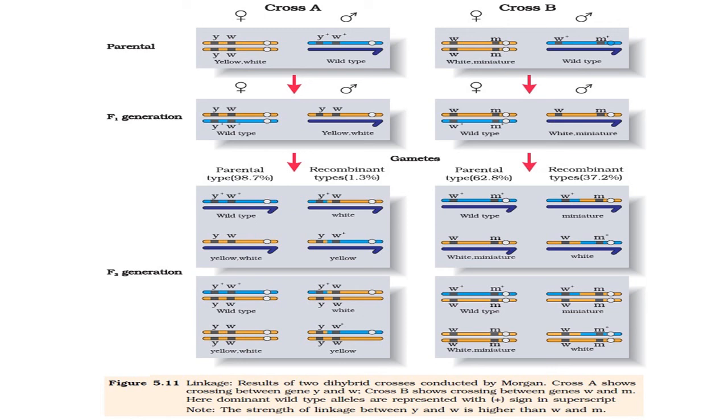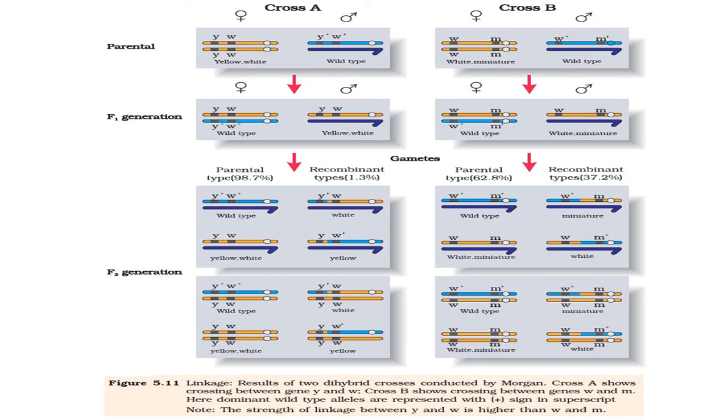So in cross A you can see the yellow and white color and wild type chromosomes in parents. In the F1 generation, the wild type chromosome and the yellow and white chromosomes. Then in the F2 generation, if we study this progeny, the result was parental type 98.7% and recombinant only 1.3%.